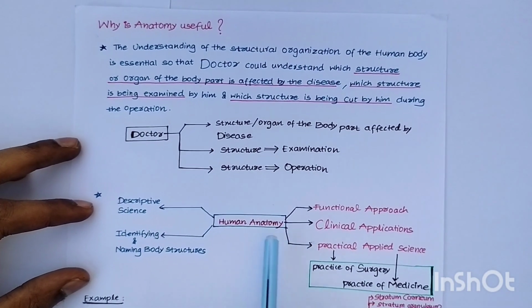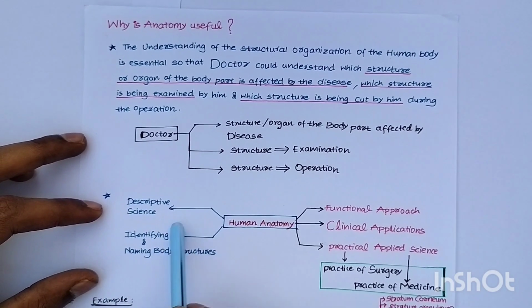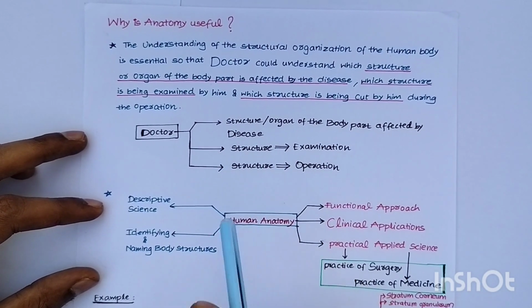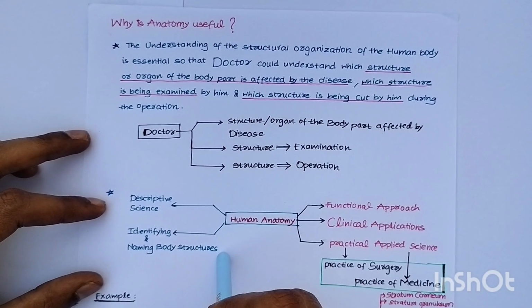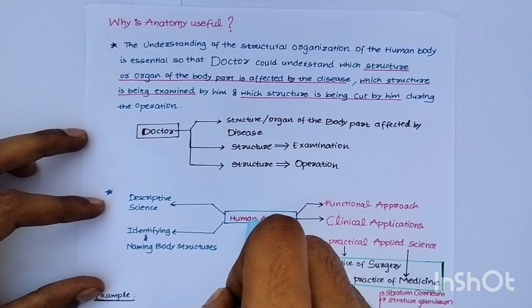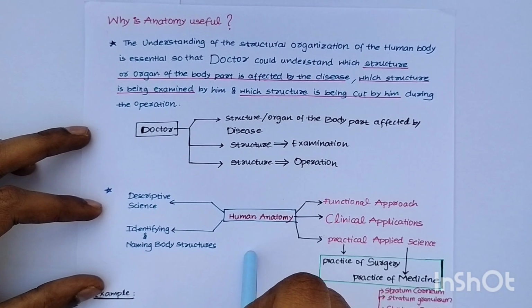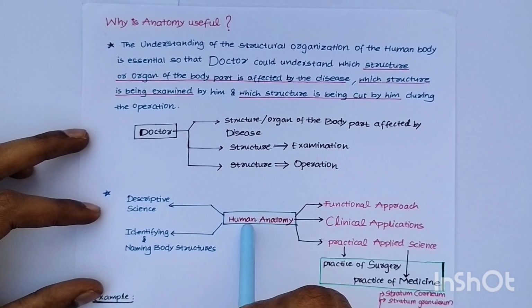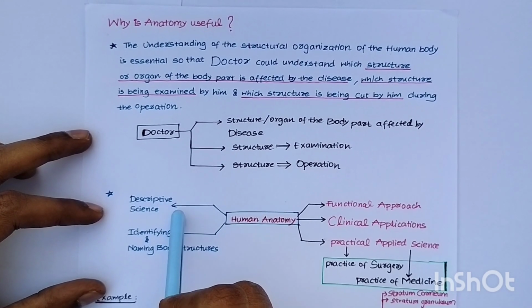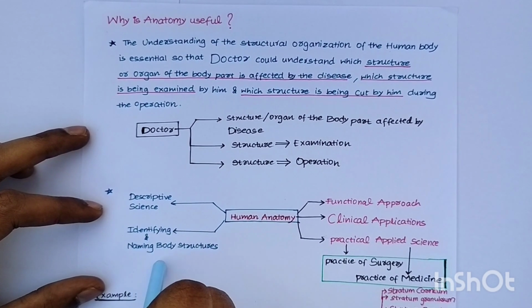So human anatomy is a descriptive science. In earlier days, it was a descriptive science, identifying and naming body structures. I have told that early scientists learned anatomy through dissections, live dissections. So they described their encounters in a book and compiled it. They identified some structures and they named them like that.